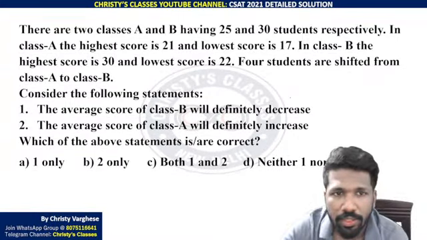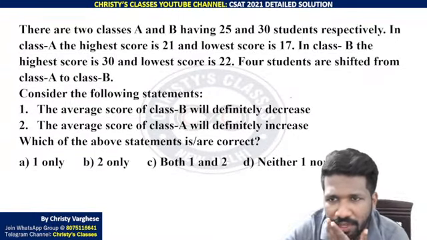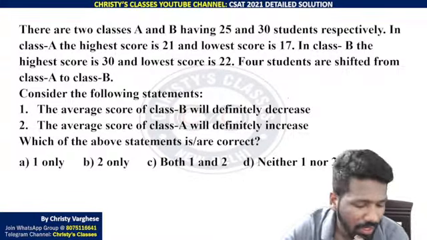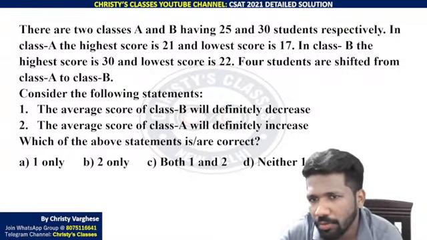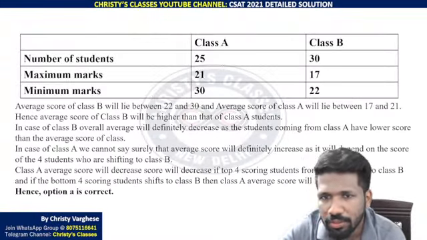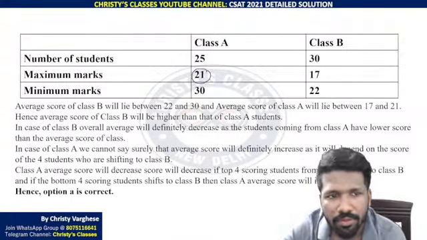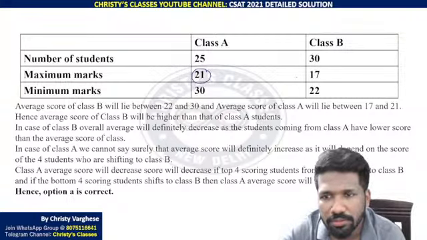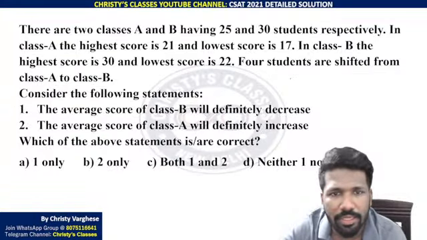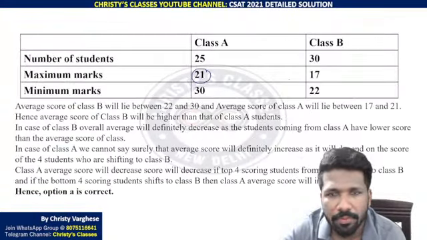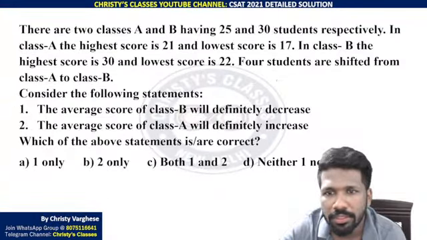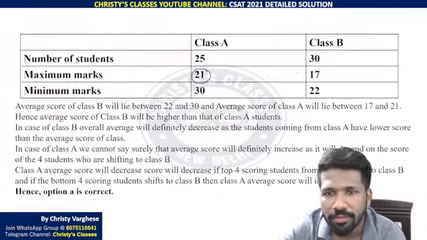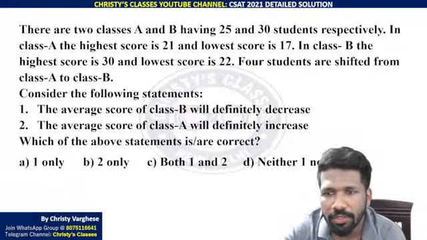Okay, there are two classes, A and B, having 25 and 30 students respectively. In class A, the highest score is 21 and the lowest score is 17. Minimum mark is 17.